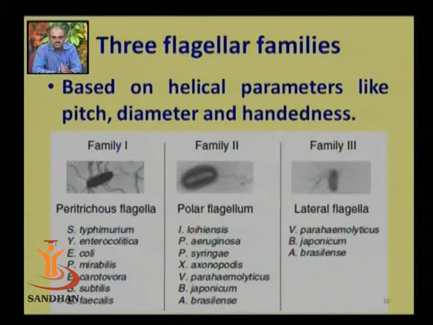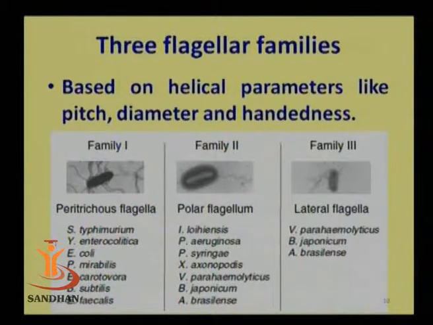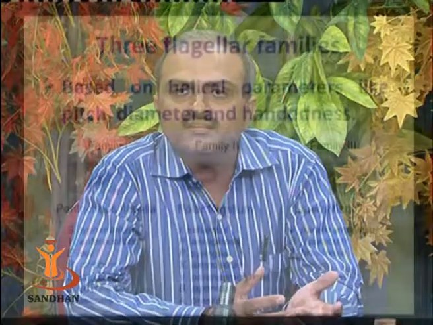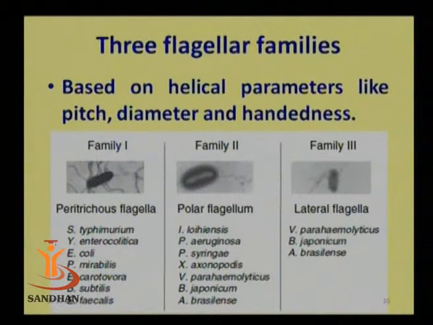So what is the basis of this family? The basis of this classification is the helical parameters like pitch, diameter and handedness. Now the students must be aware that the DNA structure is a double helical structure, and the double helical DNA structure actually has a diameter which has either a right-handedness or a left-handedness, and so in the same way you can also look at the structure of the flagella.